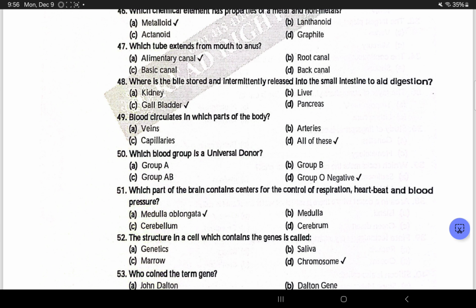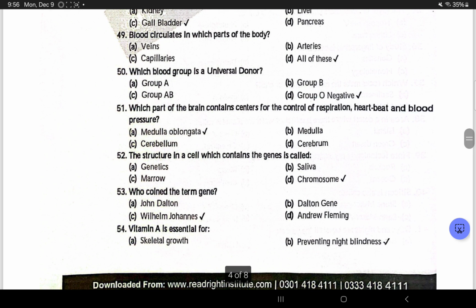Where is the bile stored and intermittently released into the small intestine to aid digestion? Gallbladder. Blood circulates in which part of the body? Veins, arteries, capillaries. All of these. Next question is, which blood group is universal donor? O negative is universal donor और याद रखिएगा AB is universal recipient.